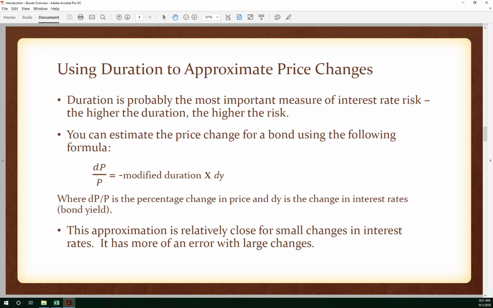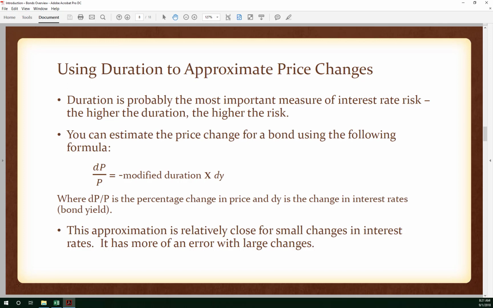So here we're going to see how to use duration to approximate price changes. Duration is probably the most important measure of interest rate risk. It's one we care about, the one that you hear about the most. And the higher the duration, the higher the interest rate risk. The higher the risk of the bond changing in response to changes in interest rates. I should say the bigger the change in response to changes in interest rates.